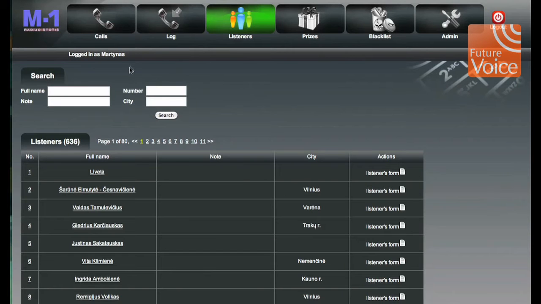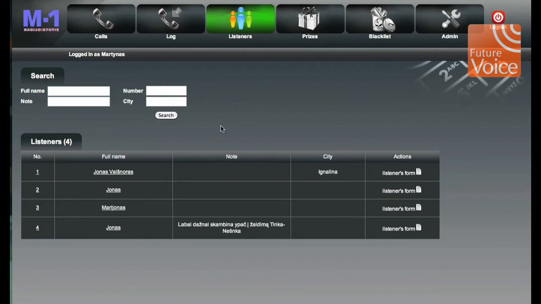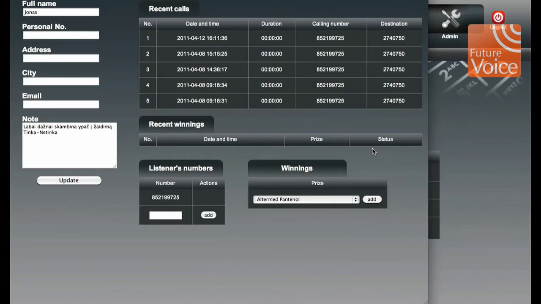If you want to find a listener in your database, just press the listener button and enter the name. This time we enter Jonas. We can see that we have four Jonas in our database. If you want, we can look at the Jonas listener card and see how many prizes he won. Also, we can see the recent calls history.